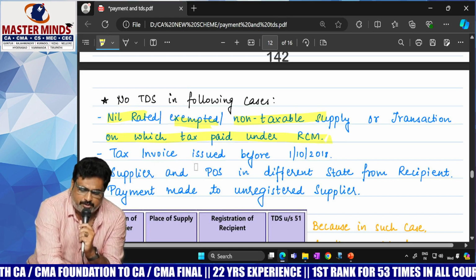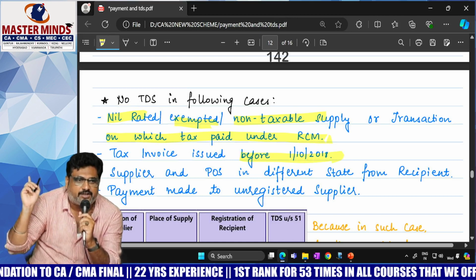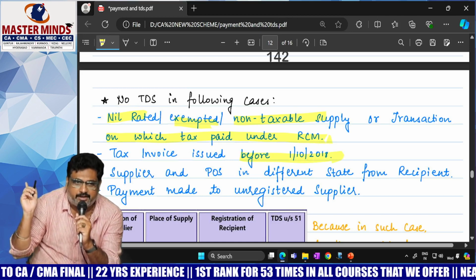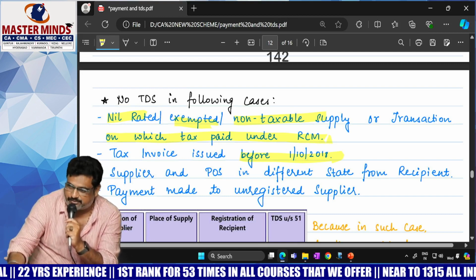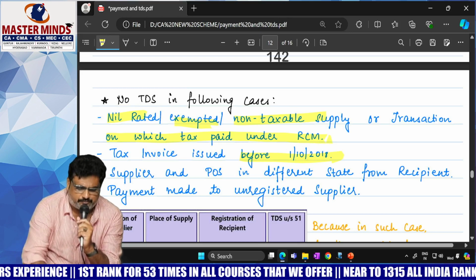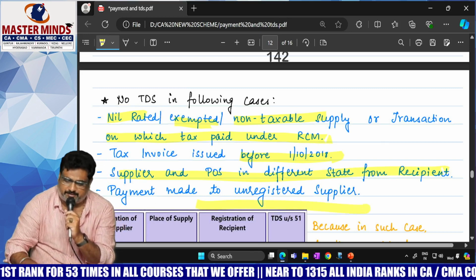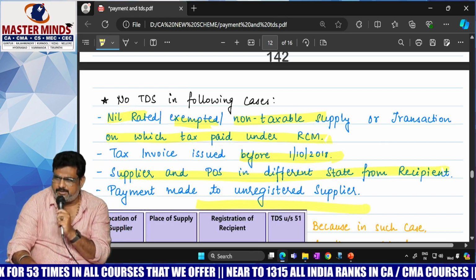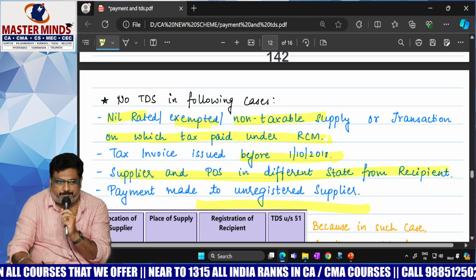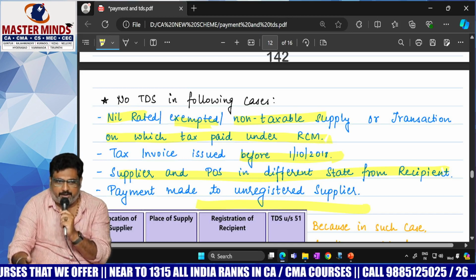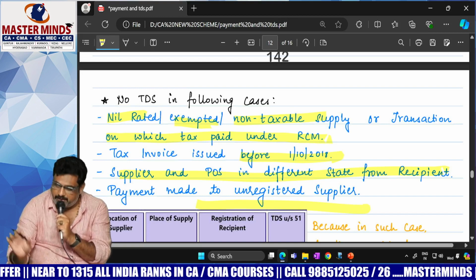Next, tax invoice issued before 1/10/2018. From this particular date, TDS came into scene. The TDS section came into scene from 1/10/2018. Before that, no TDS was there. That is the point, and this one we will discuss later on. Payment made to unregistered supplier. Why is it not required? Because the supplier is unregistered, we are not required to pay any GST. In those cases, there is no liability to deduct the TDS also. That is the point.